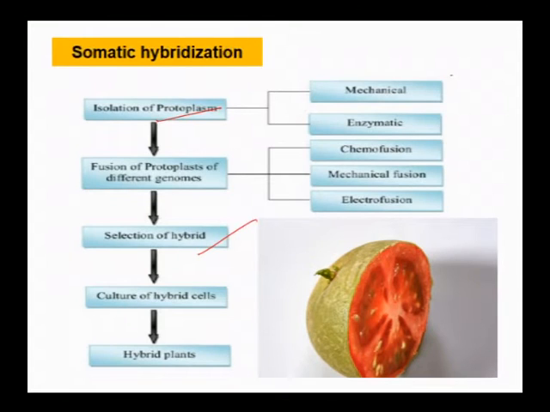In order to fuse these somatic cells, we can follow mechanical, enzymatic, chemical methods, even electrofusion, etc. One example of a selected somatic hybrid is pomato, where the tomato protoplast and the potato protoplast have been combined to produce the somatic hybrid pomato.